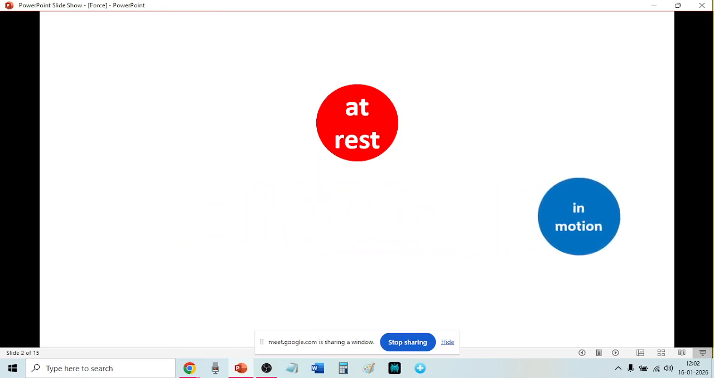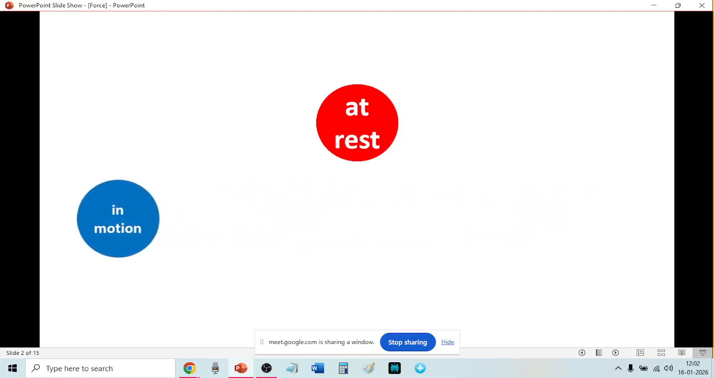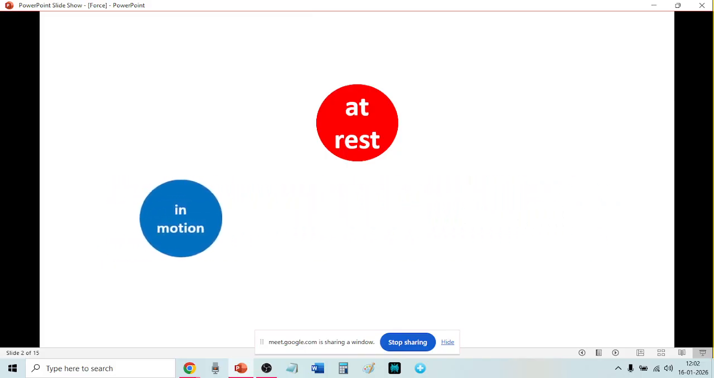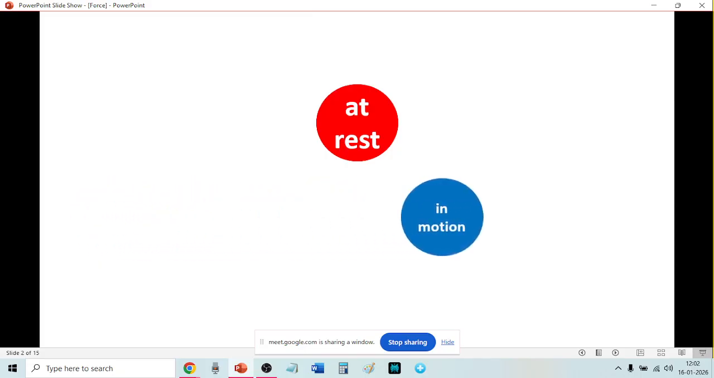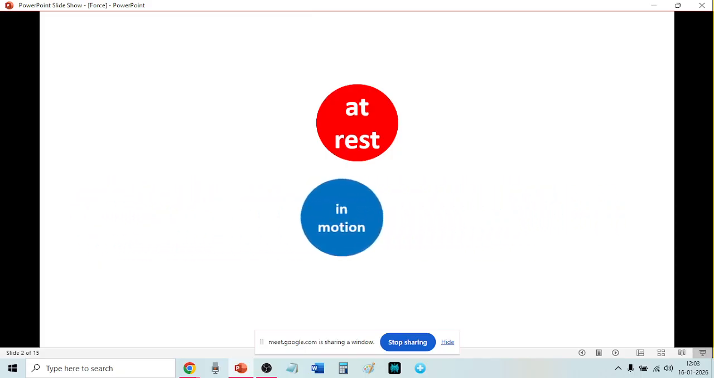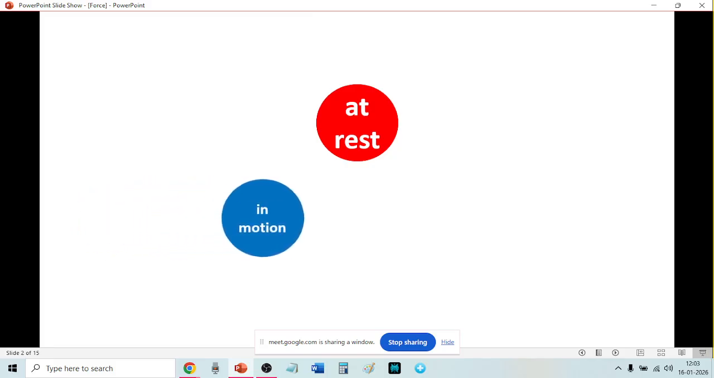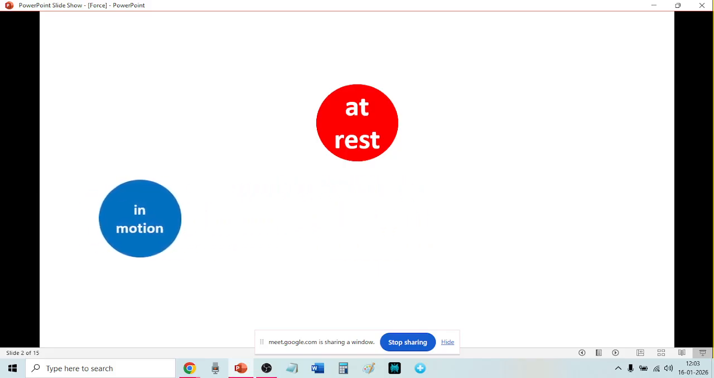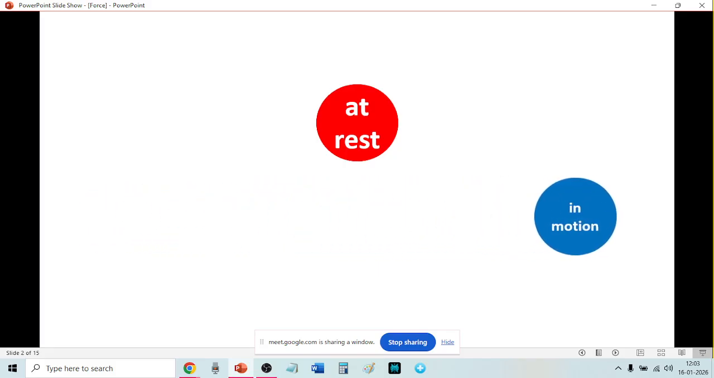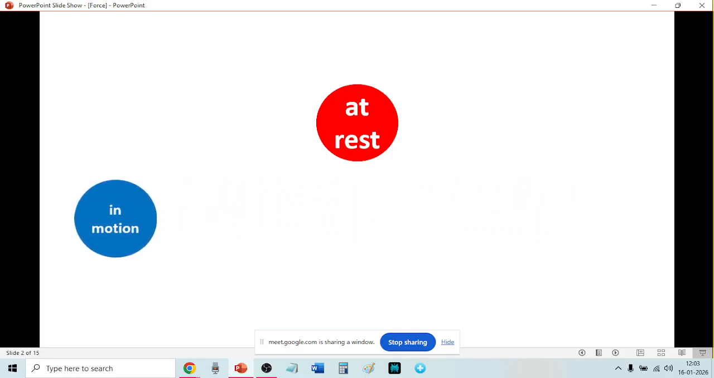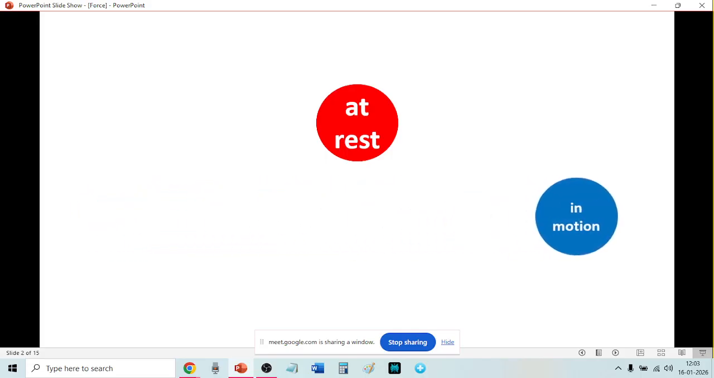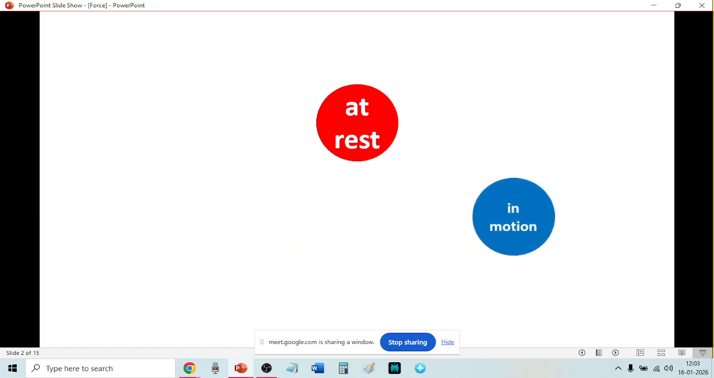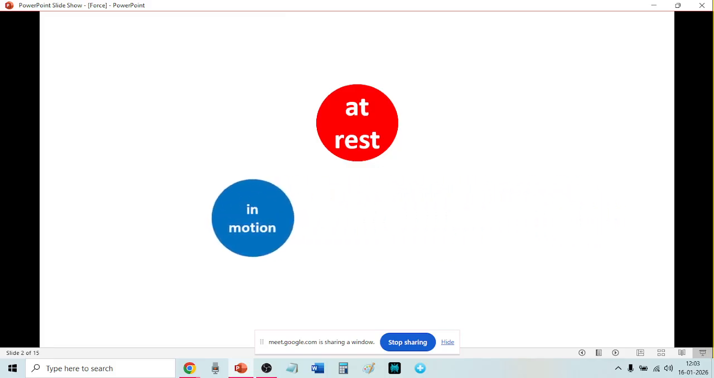So when something is moving, what do we say? If you are walking, you are in motion. If you are sitting, you are at rest. A bird flying is in motion, and a bird sitting in one place is at rest. In motion means moving, and not moving means at rest.